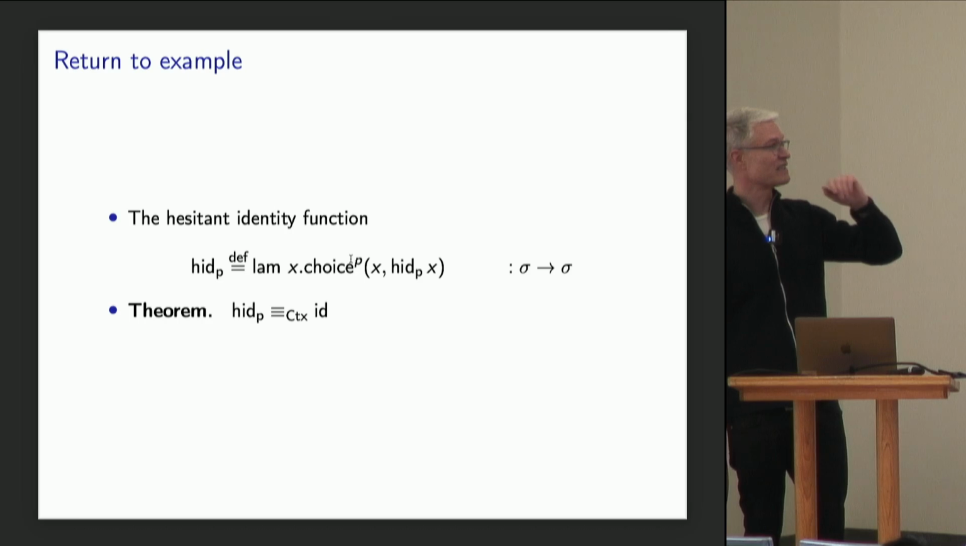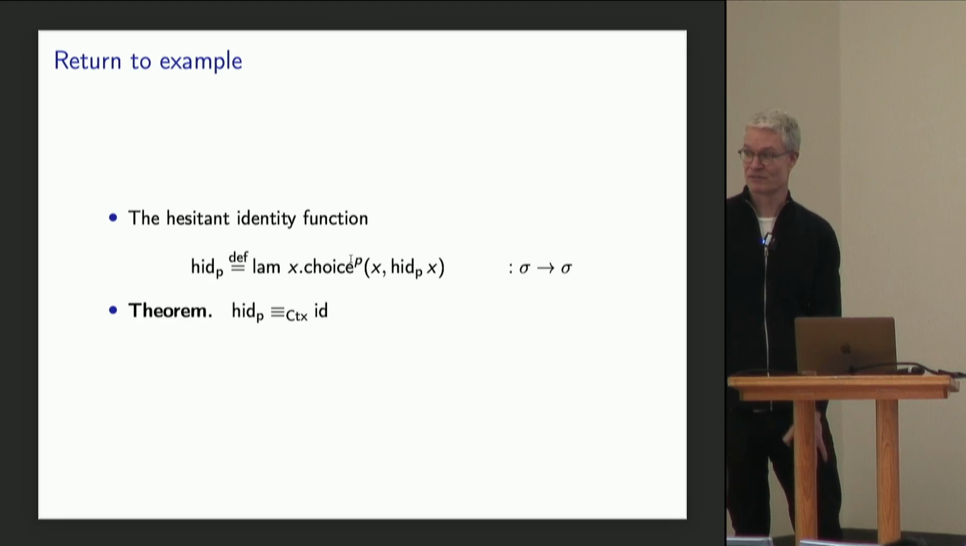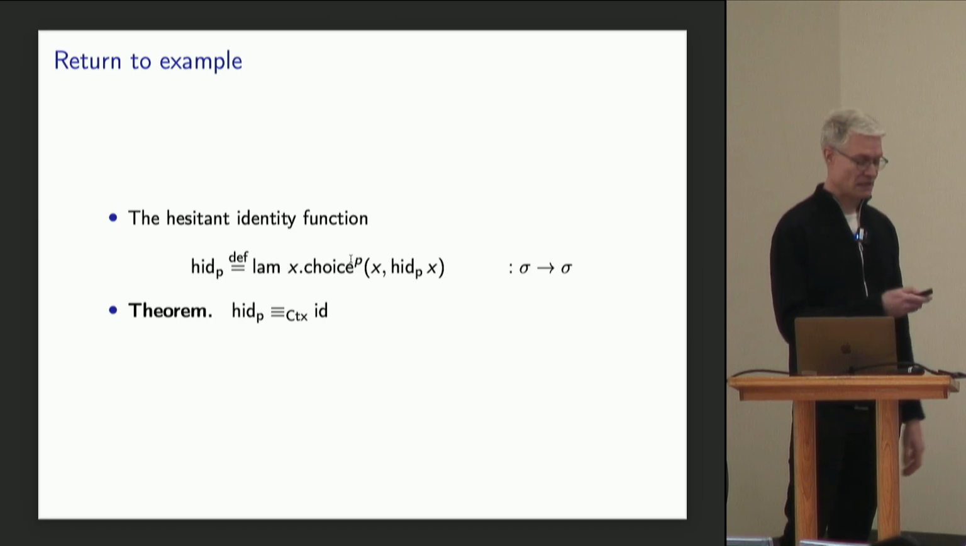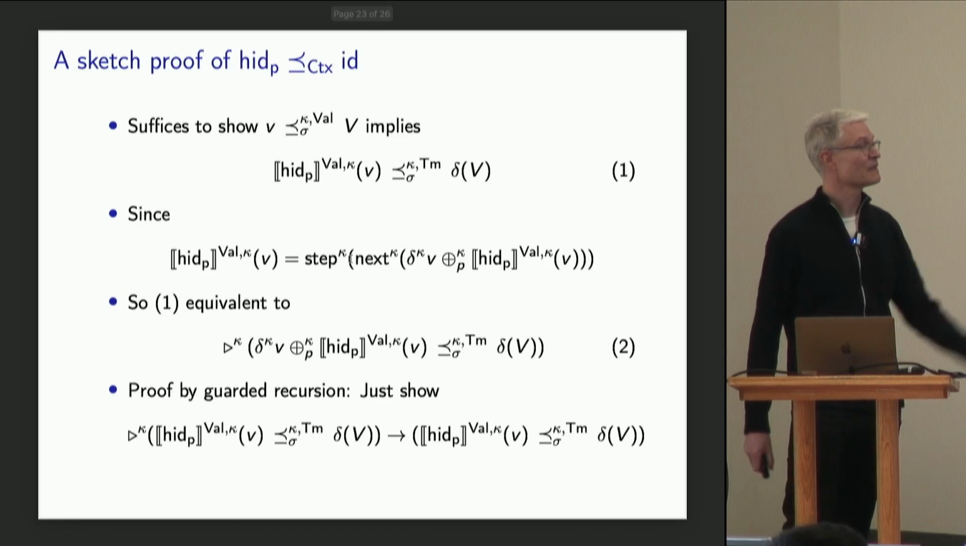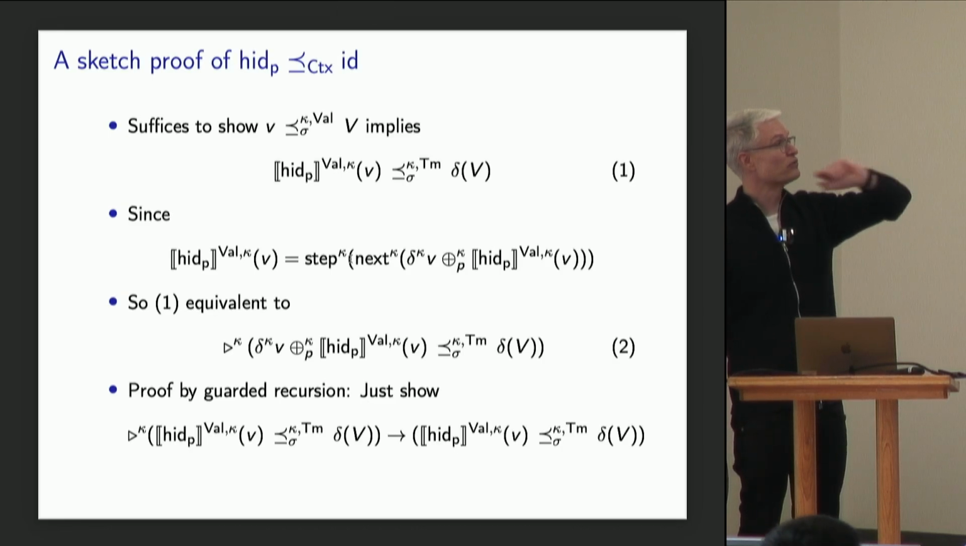Here's the hesitant identity function. It takes an x, returns x with probability p, and with probability 1 minus p, it calls itself recursively. And we'd like to show that that's equivalent to the identity function. And I'll just sketch one way of doing this proof here.